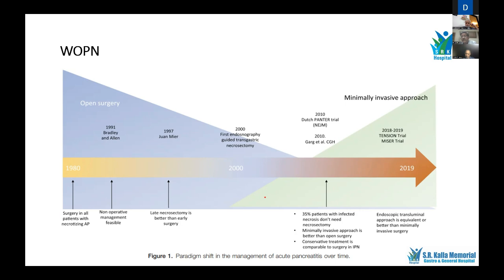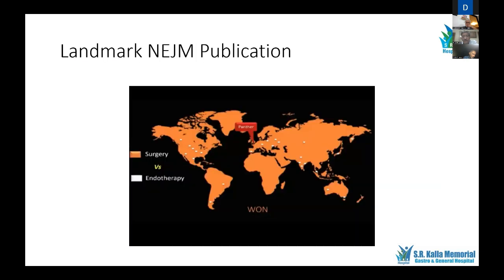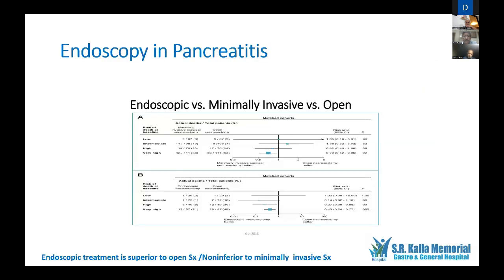But since the TENSION trial and MISER trial, these two trials have really revolutionized the approach to pancreatic fluid collections. Endoscopic management is now compared to minimally invasive surgical techniques. So this was the PANTER trial, which compared endotherapy to surgery in cases of WON, and it is a landmark publication. I consider this a really multicentric trial which changed the scenario of how we look at management of WON.